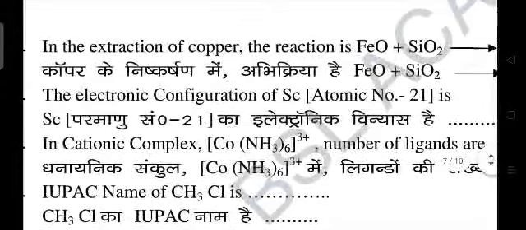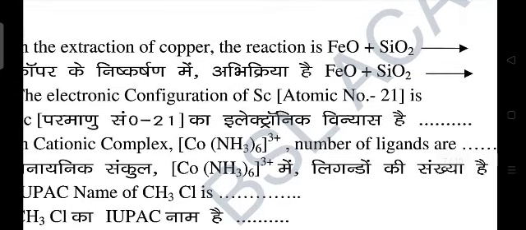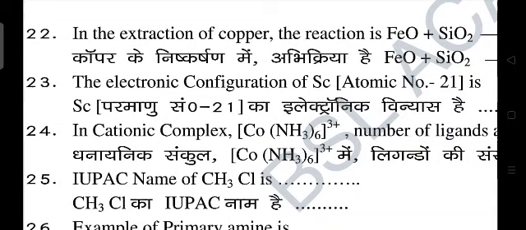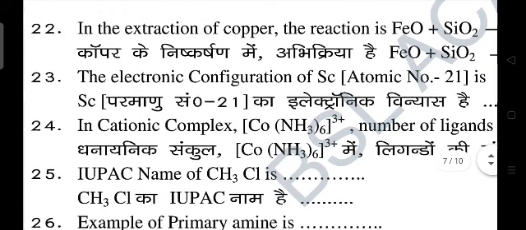Question number 23. The electronic configuration of scandium is what? So first here atomic number is given 21. So the electronic configuration for scandium is Ar 4s2 3d1. Ar stands for argon. So there are 18 electrons in Ar and 4s2 3d1, so 3 electrons, 18 plus 3, 21. Ar 4s2 3d1. And this is the first transition series element, as you have seen in the previous question.